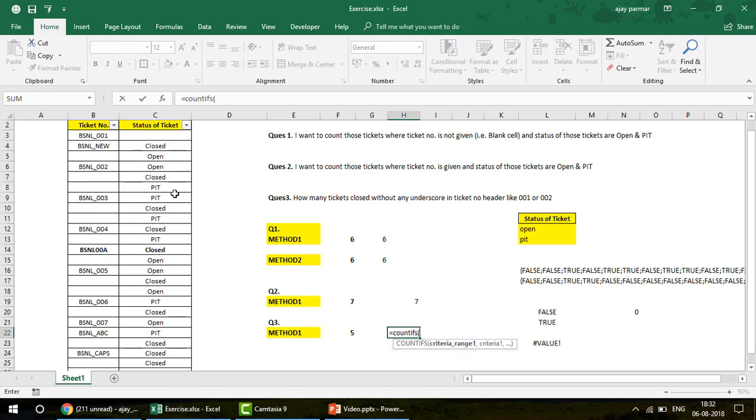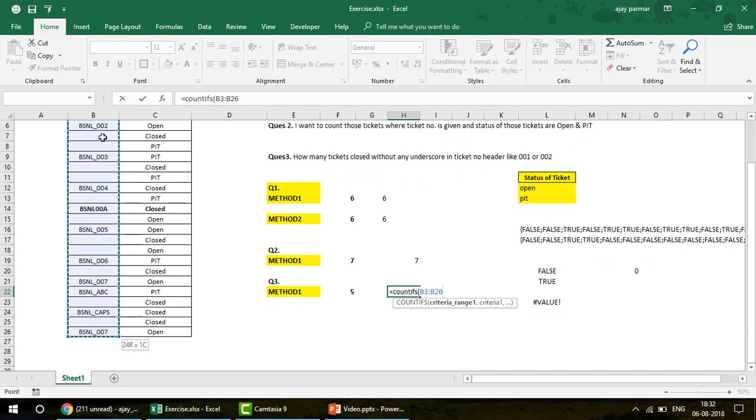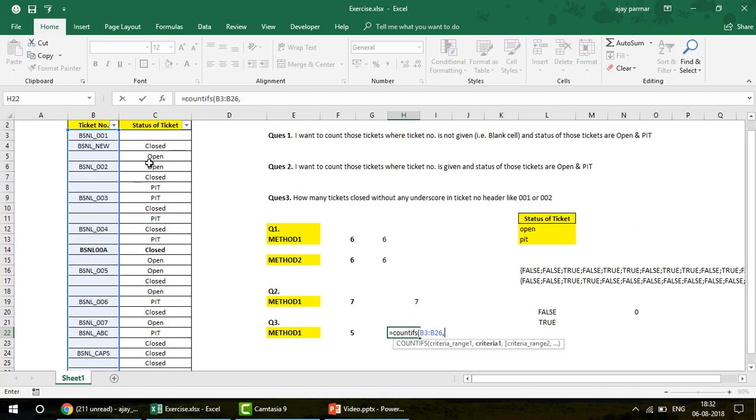Okay, now what is the criteria? Range 1. So you use this entire range, so I select this entire table, like this. Okay, now here I'm going to write something very interesting. Now how will you check that this value does not contain this underscore? So how will you do that? So guys, here, because this is not a single cell, this has so many items, it's a complete table. How will you check? If you have to check in a single cell, maybe you can just use the FIND function, and you can see if the underscore is there, then do this or do that.